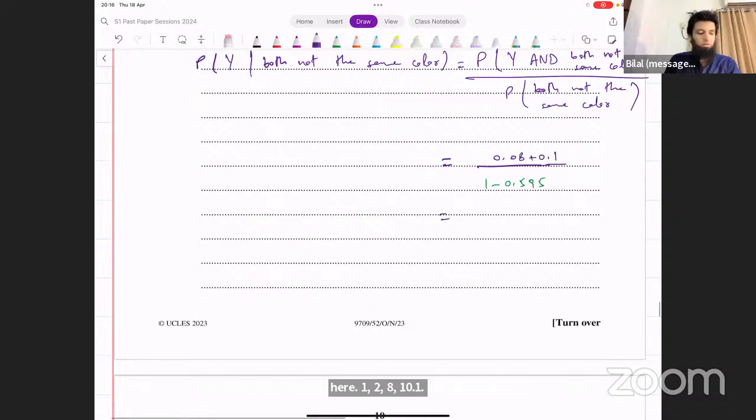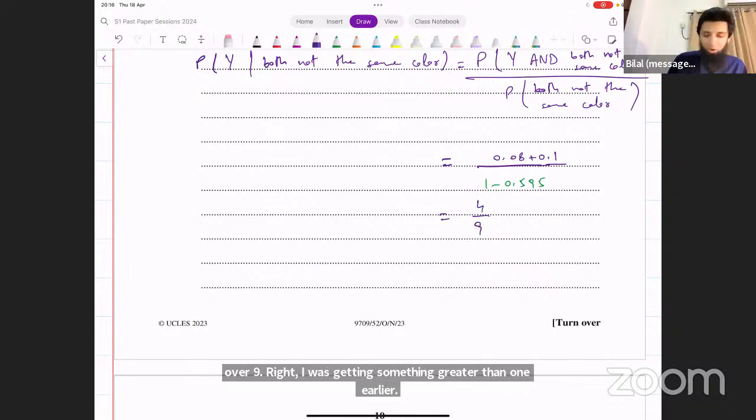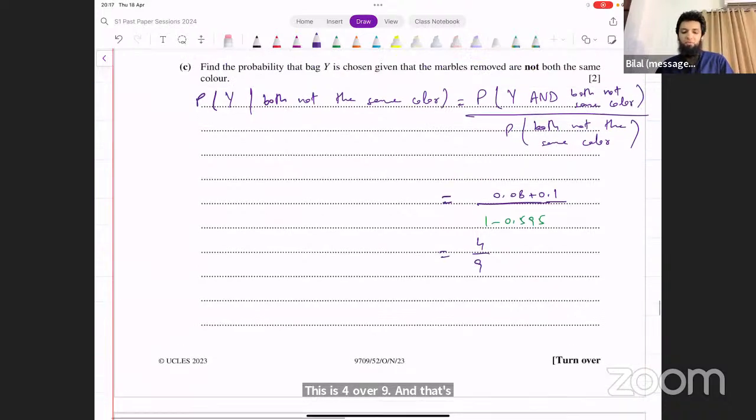Let's evaluate this. What do we get? 1.08 divided by 0.405. And that's giving me something that's wrong. Let me check this again. Okay, sorry, I wrote the wrong value there. 0.1 plus 0.08, that's 0.18. 0.18 divided by 0.405, that is giving me 4/9. Right, I was getting something greater than 1 earlier. This is 4/9, and that's 0.444 in decimals. You can leave it like this. That's what we were looking for.